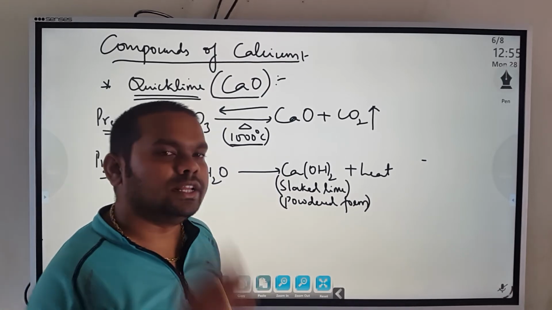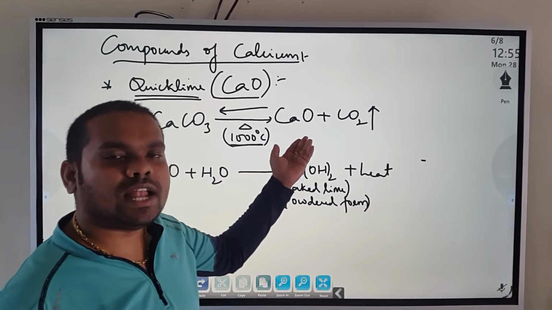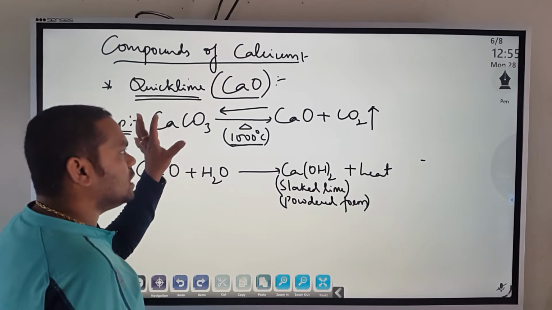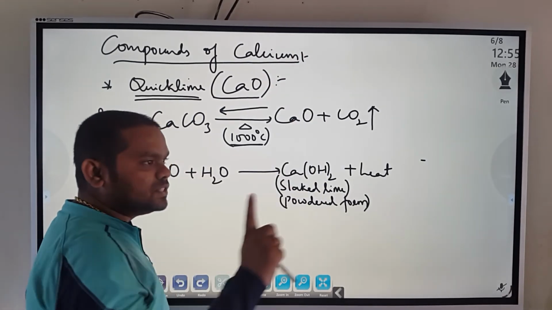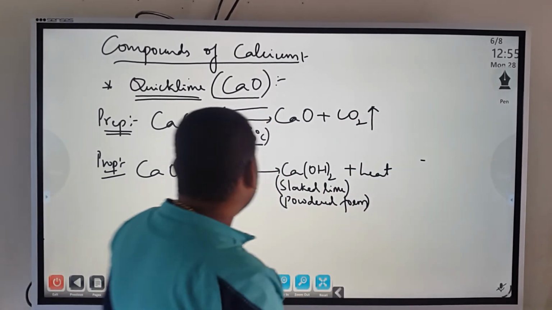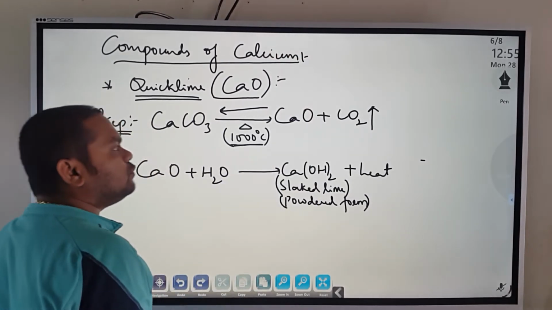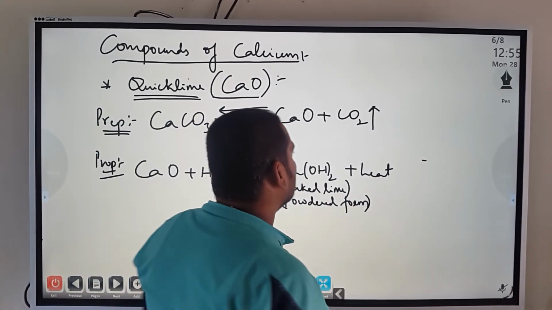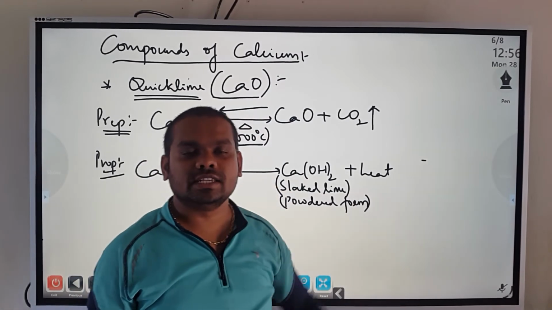Number 1 possibility is common sense. If I take more calcium carbonate, automatically more calcium oxide is produced, right? The more calcium carbonate I use, the more the forward reaction, more calcium oxide is formed. That is one way. The second way is on removing carbon dioxide. On increasing calcium carbonate, more calcium oxide is produced, meaning the forward reaction is favored. On decreasing the carbon dioxide, then also calcium oxide is favored, or the forward direction is favored.